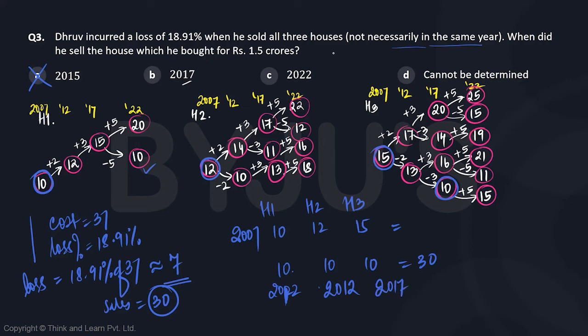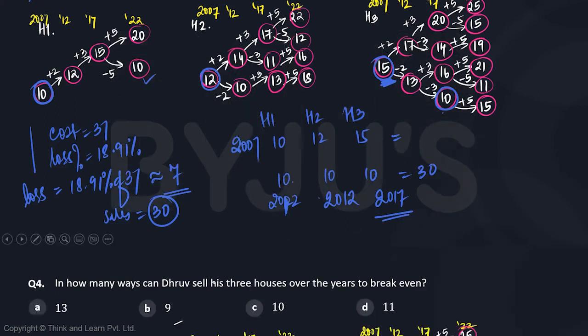So the question is, when did he sell the house which he bought for rupees 1.5 crores? That is 15 wala, third house. So he sold that in the year 2017. So B option makes sense.